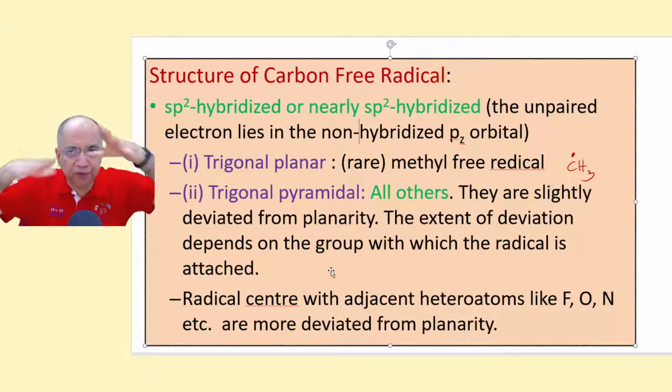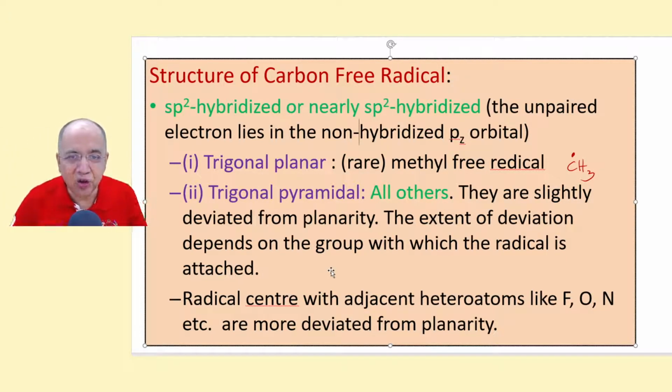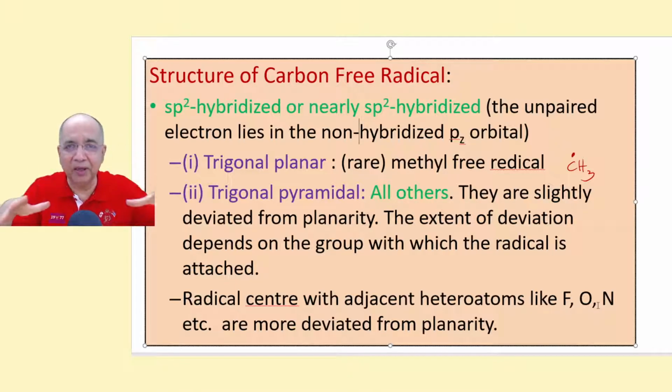Now the extent of departure or pyramidal nature, the deviation from planarity, depends on the group or the atom with which the radical center is bonded. A more electronegative atom will make more deviation from planarity. It will be more tetrahedral, more pyramidal. If fluorine, oxygen, nitrogen is bonded to the carbon radical center, then the pyramid is more deviated from planarity and the bond angle is lesser.